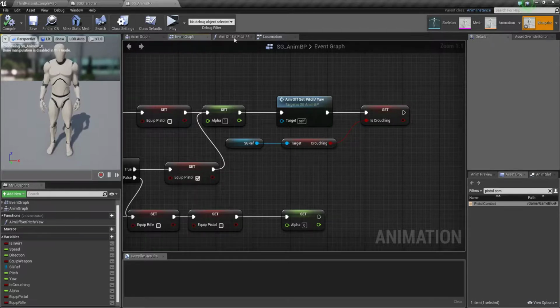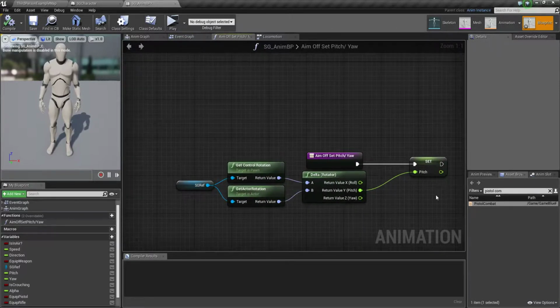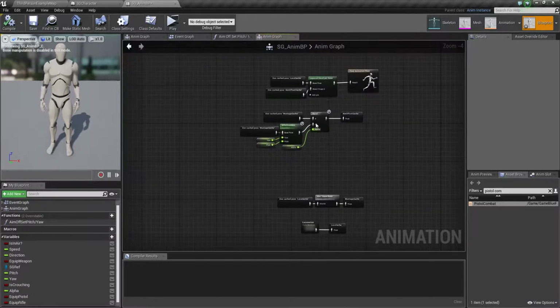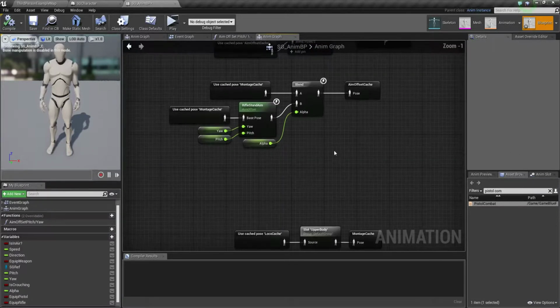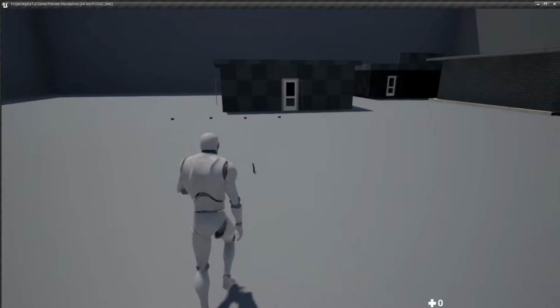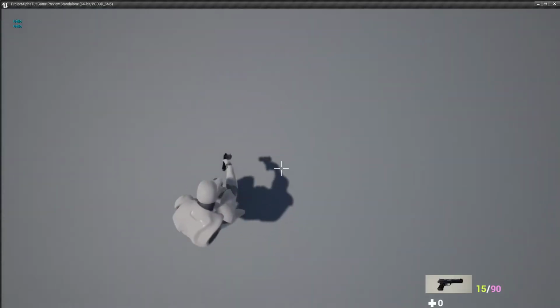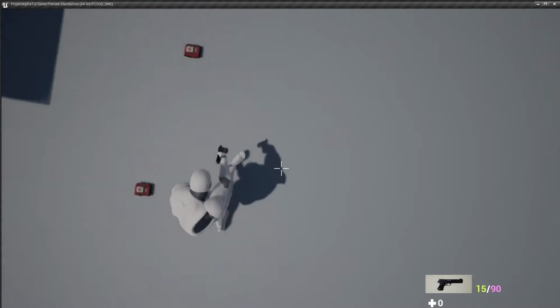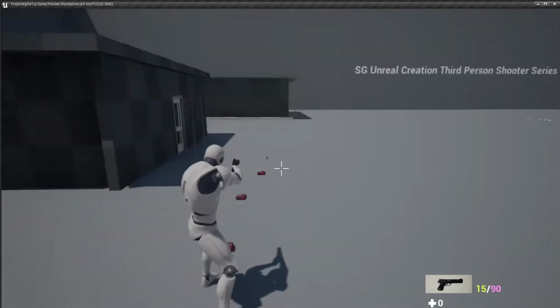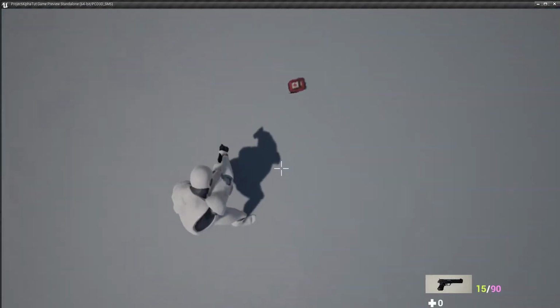And yes, after this we will change a little bit in locomotion. Where is that? Here, we'll change something in here. Because we implement a new aim offset for our pistol. Right now our pistol doesn't have any aim offset. It will use the rifle aim offset, so that's why his hand doesn't properly fit to grab the weapon, his left hand is out of the weapon.